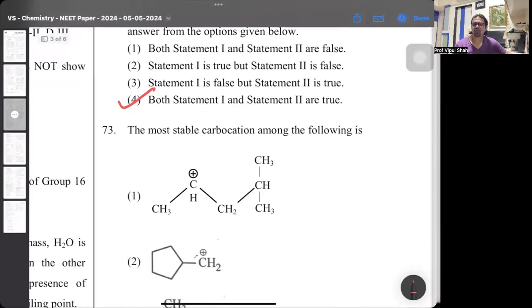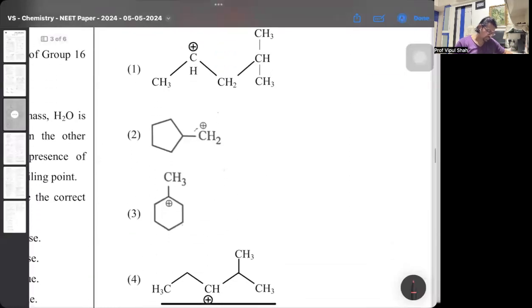Then the most stable carbocation. Now, stability of a carbocation comes with respect to hyperconjugation as well as resonance. So in this category, the most stable carbocation will be the third one here. Why? It's with respect to the alpha H.